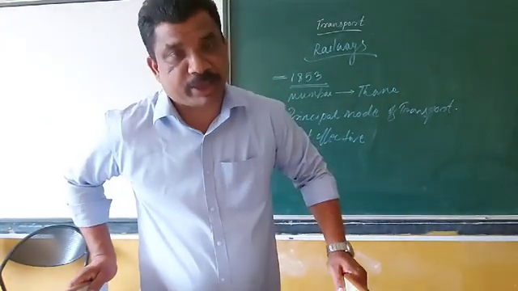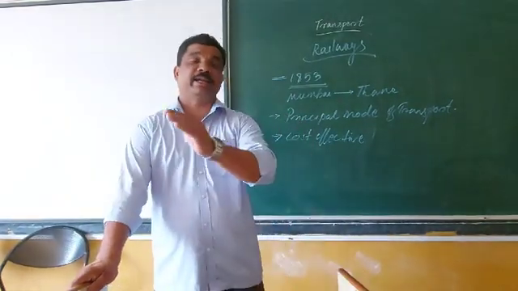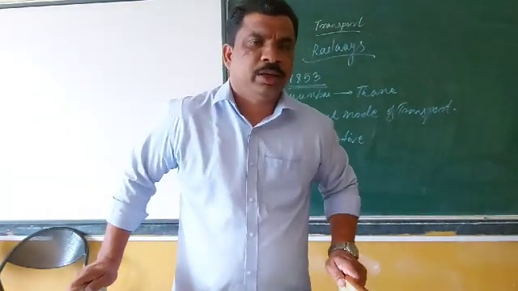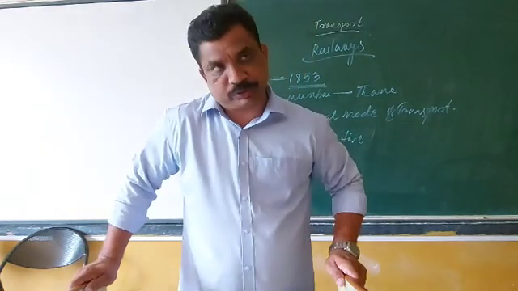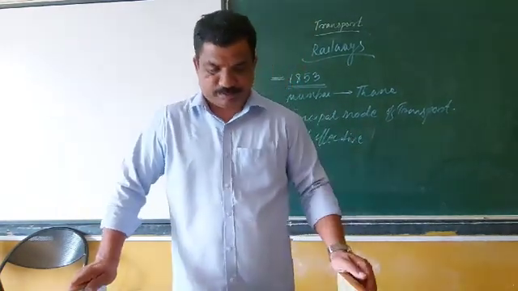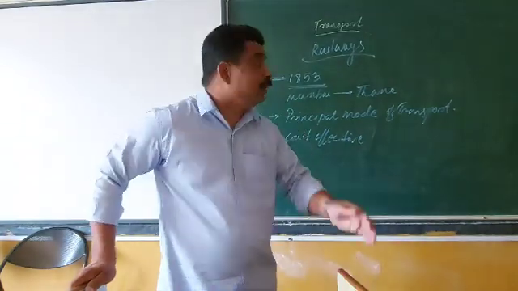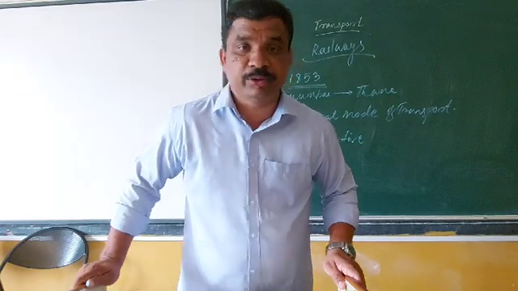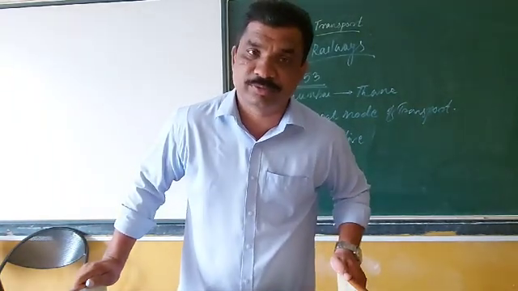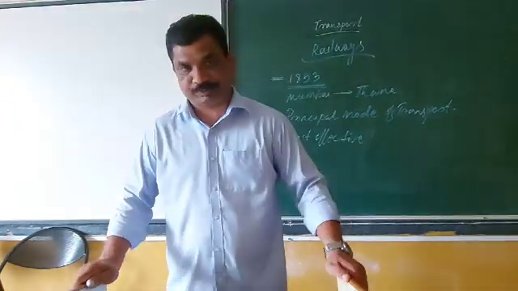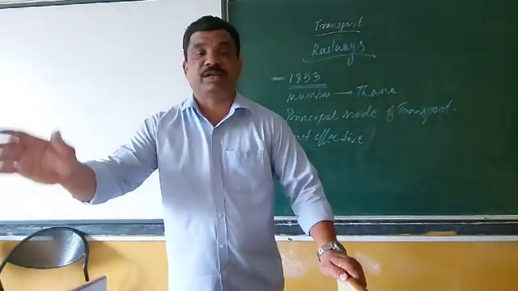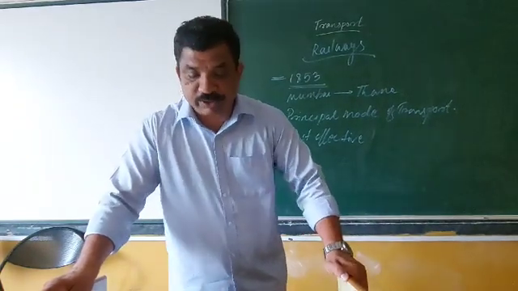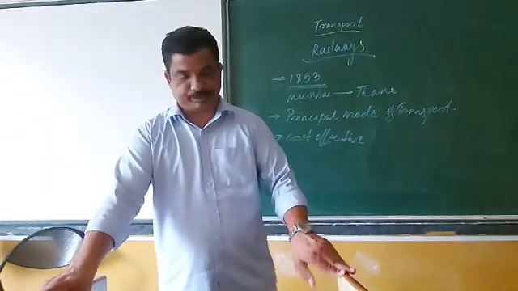Hi, today we will discuss the second part of the chapter on transport. Now we are going to discuss railways. We know that in 1853 in India, the first railway line started from Mumbai to Thane. After that, the railway became one of the principal modes of transportation of our country.